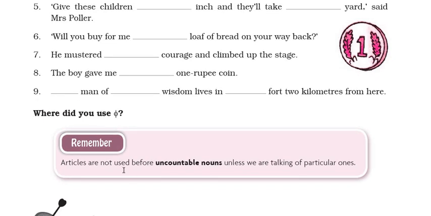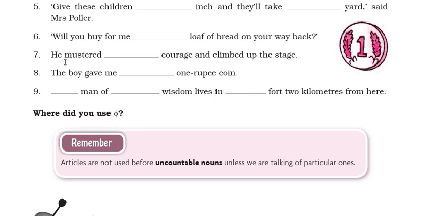Look here in the box. Articles are not used before uncountable nouns unless we are talking of particular ones. So before uncountable nouns we will put this sign. And I also discussed with you that before abstract nouns also you will not use article, and you can use this sign.